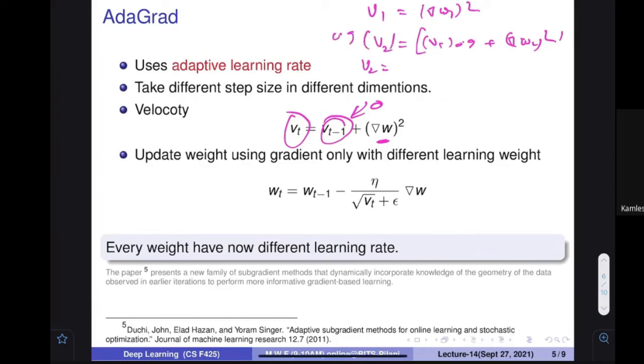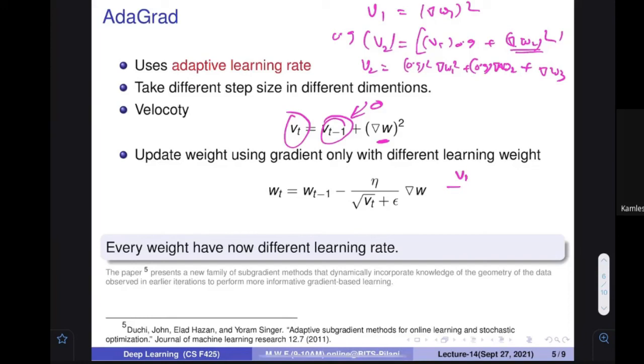So the complete thing becomes 0.9 square delta W1 square plus 0.9 multiplied with this particular quantity delta W2 plus delta W3. So I'm not writing well. Okay, help me to write it.